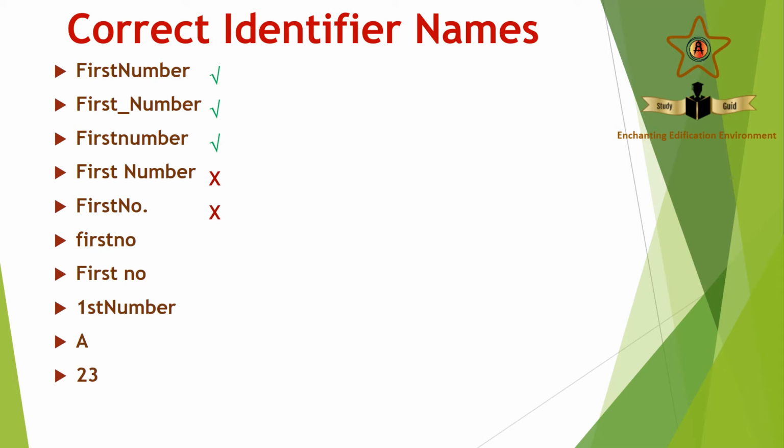First NO. Correct. First space NO. Wrong. You can't have a space. Starting with number 1. It's wrong. Just letter A. It's correct. 23. It's wrong. So now we can see how we use these rules to get variable names or identifier names.